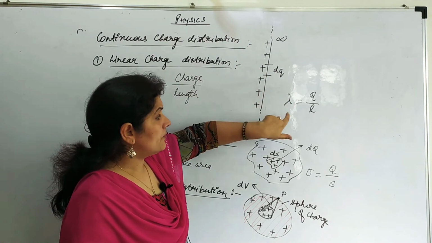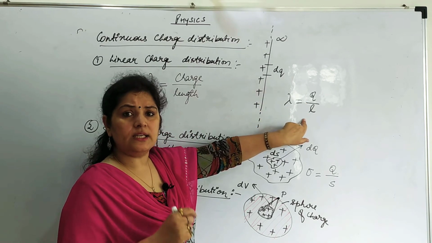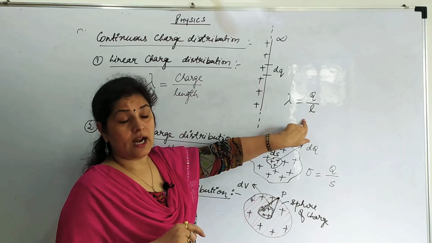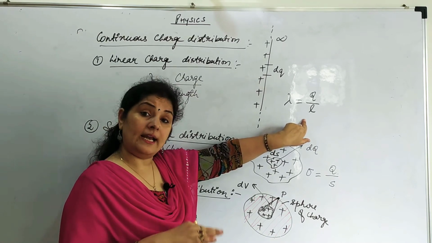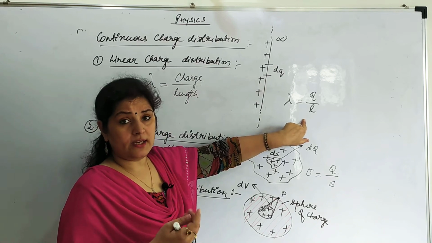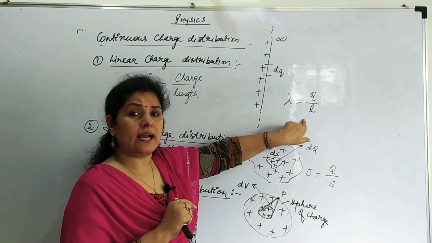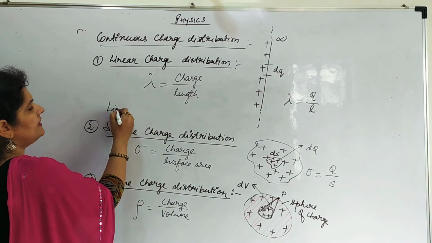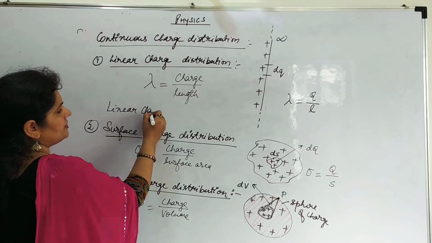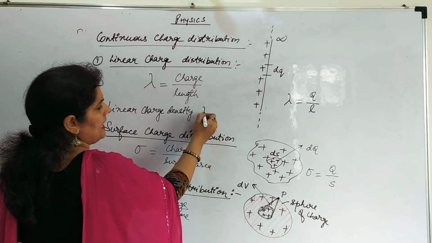So this factor of charge per unit length is called linear charge density. Linear charge density will also give you the total charge. That is an indirect way to find charge, by taking a smaller length and the charge contained in that smaller length. Linear charge density is denoted by lambda.